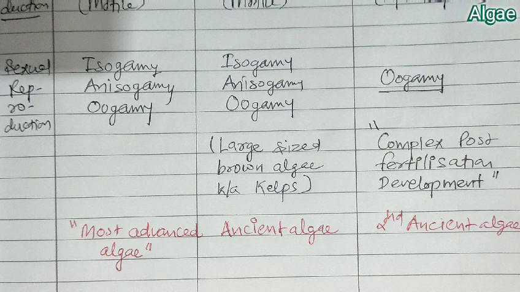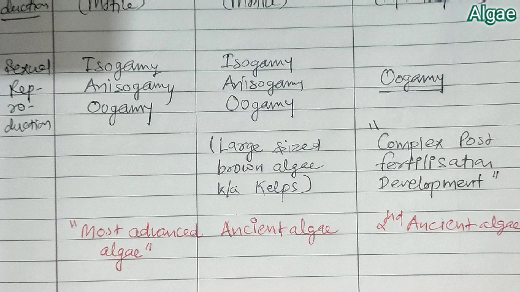Okay. Now in case of brown algae, we remember one important point: large sized brown algae are known as kelps. They are known as kelps. And when we talk particularly about red algae, in red algae there is a complex post-fertilization development.